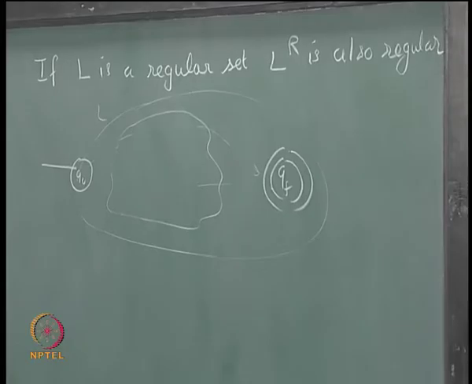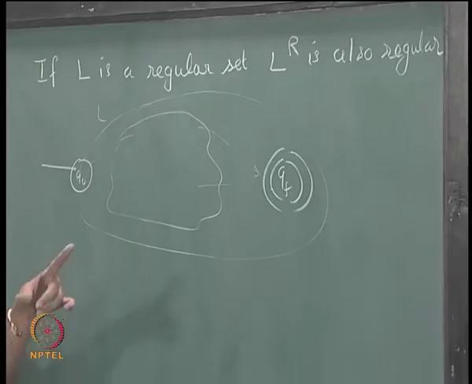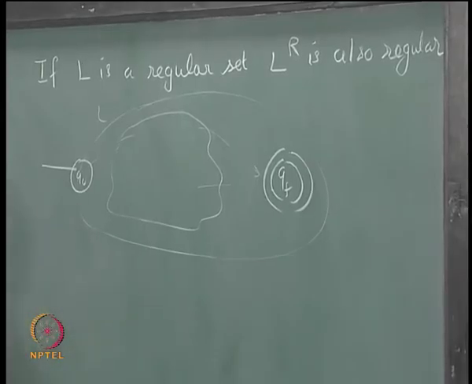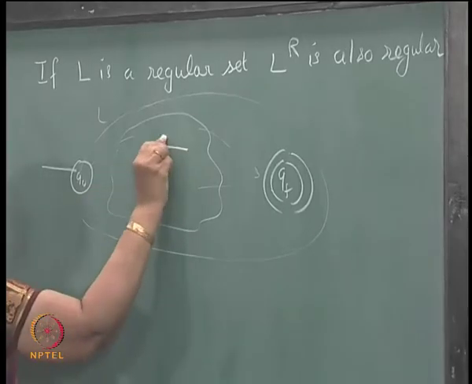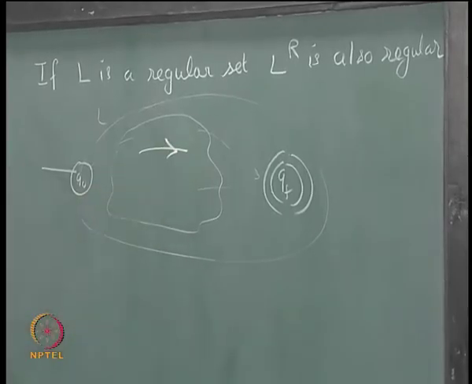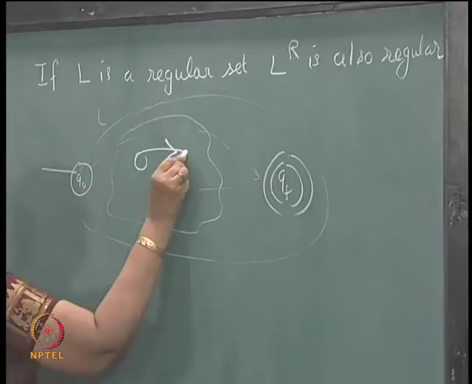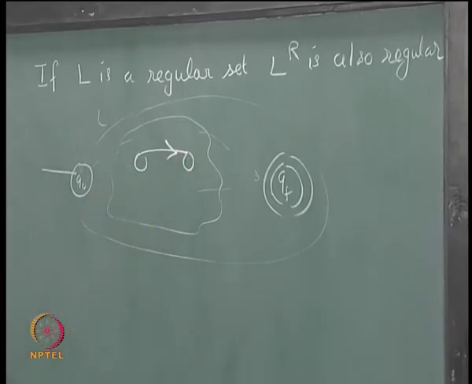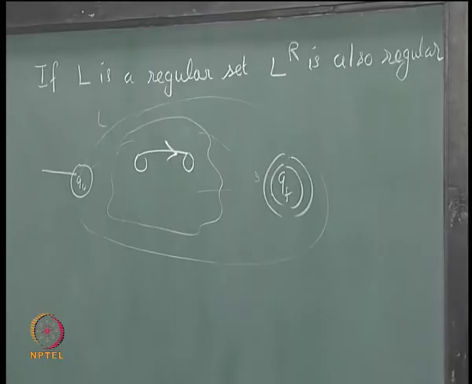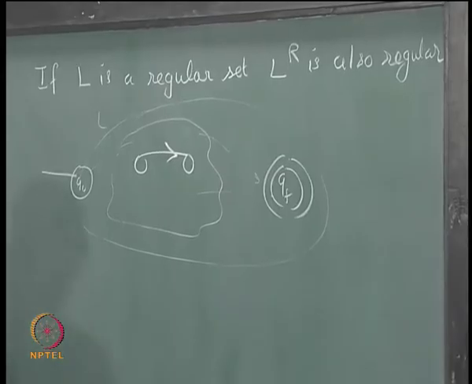Now, how can you accept LR? Any string in L will take you through a path from Q0 to Qf. Now, for the reversal, you have to go from Qf to Q0. In this diagram, if there is an arc from one node to another node, change the direction of the arc.